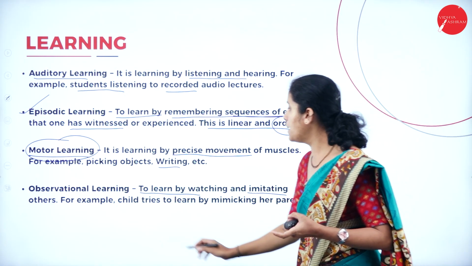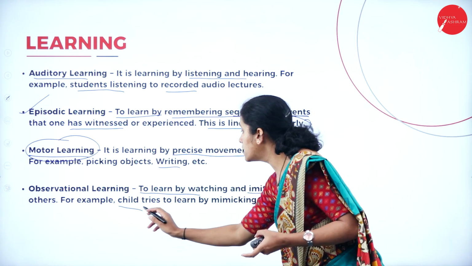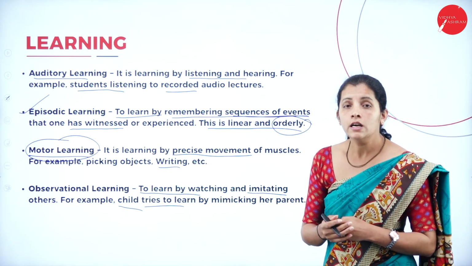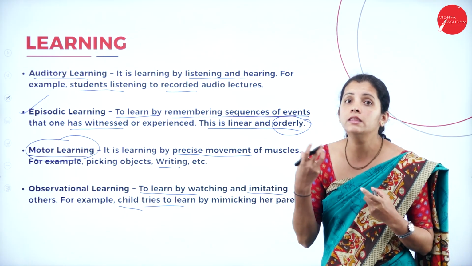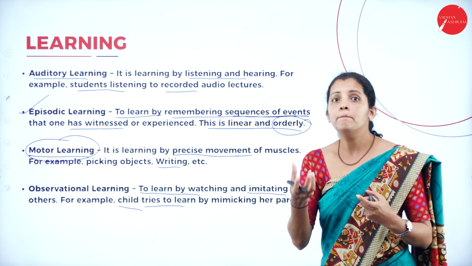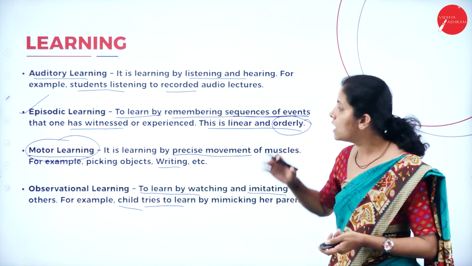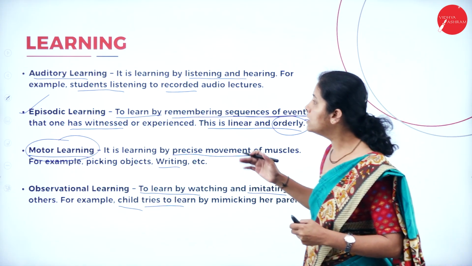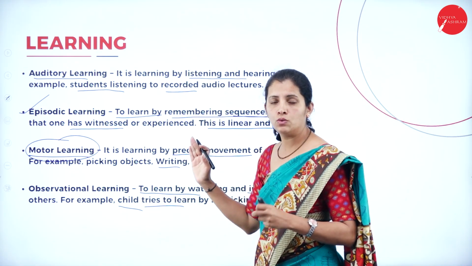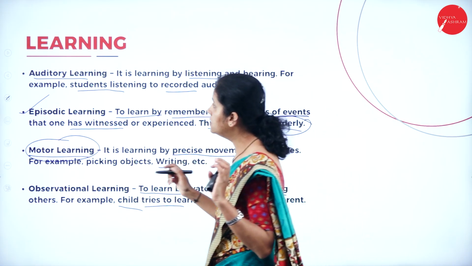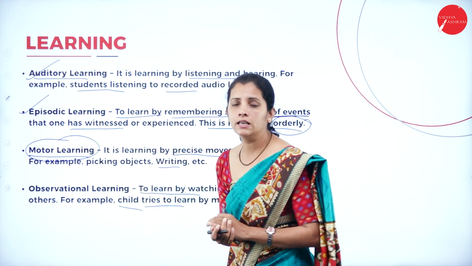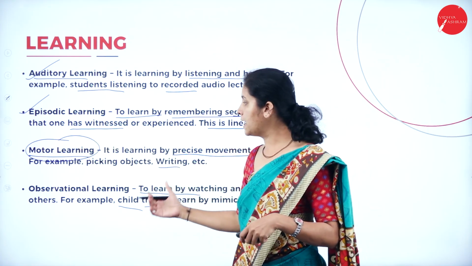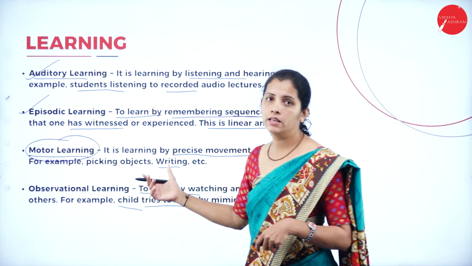And the best example here, a child tries to learn by mimicking her parents. Here, kids learning things by mimicking their parents is the example for observational learning. So, learning is classified into 4 types, that is auditory learning, episodic learning, motor learning, as well as observational learning.